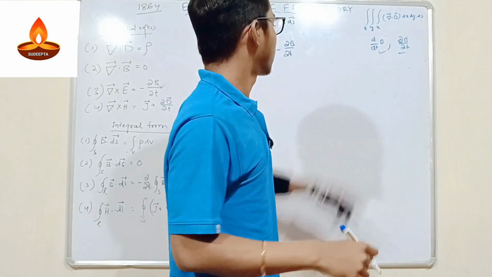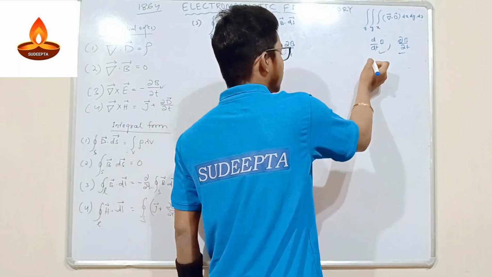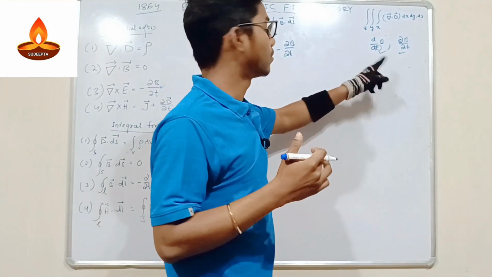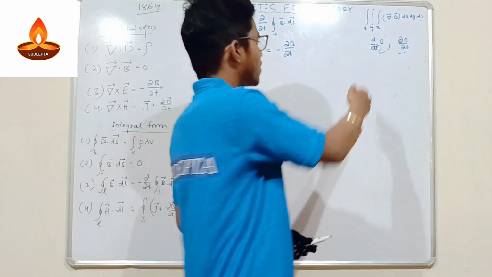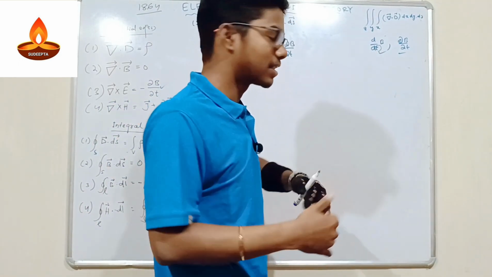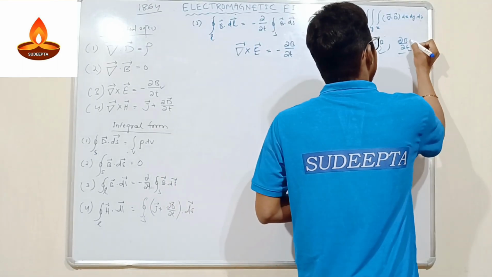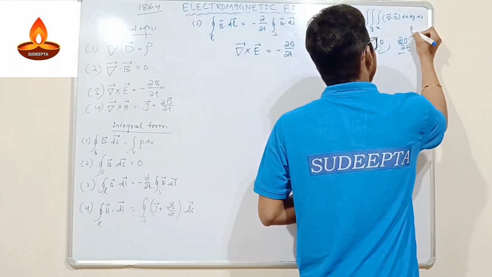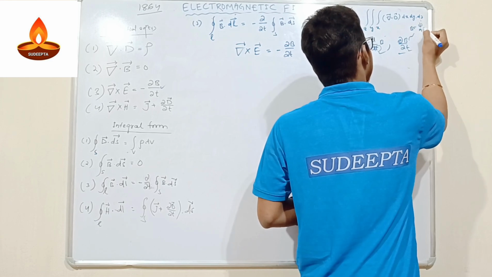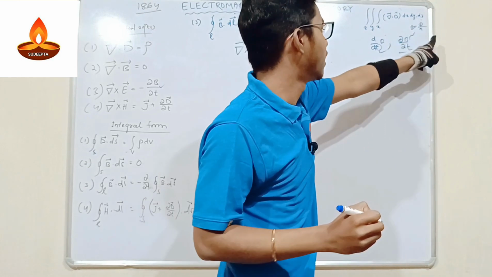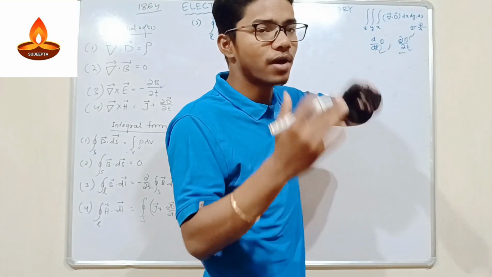In the case of d upon dt, the only relevant term is time. B depends upon time only. But in the case of ∂B upon ∂t, B depends upon other things as well. B is the magnetic field here, so B is equal to Φ upon A, magnetic flux upon area, so it also depends upon the area. That's why it depends upon more than one quantity.